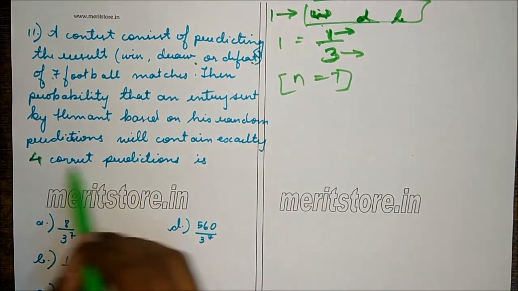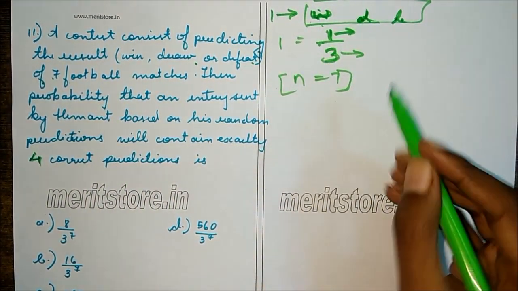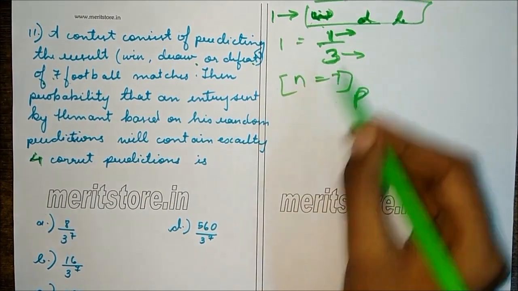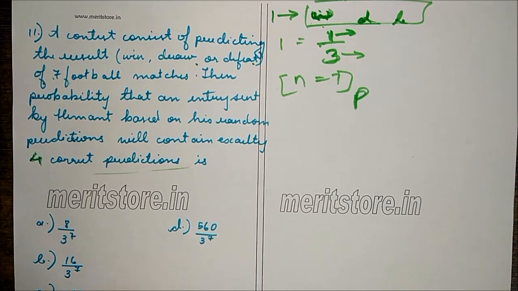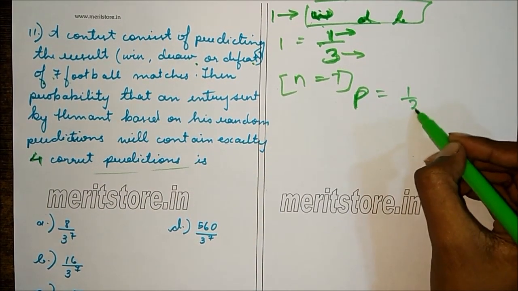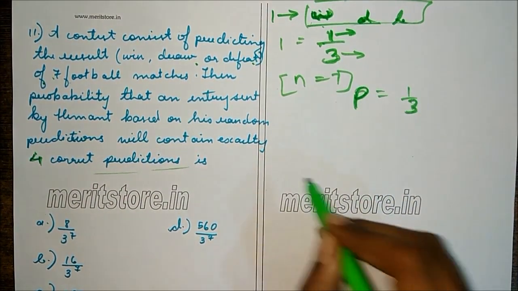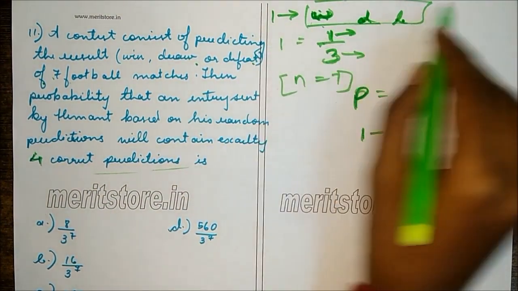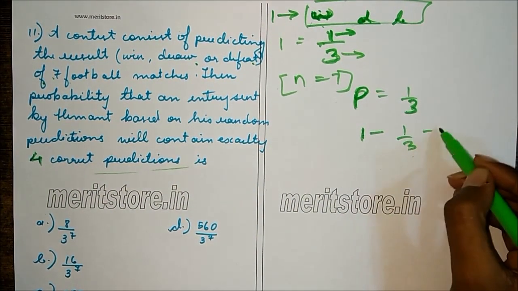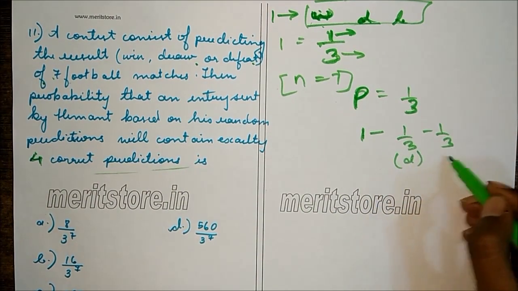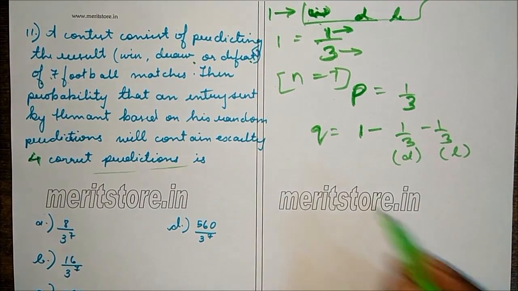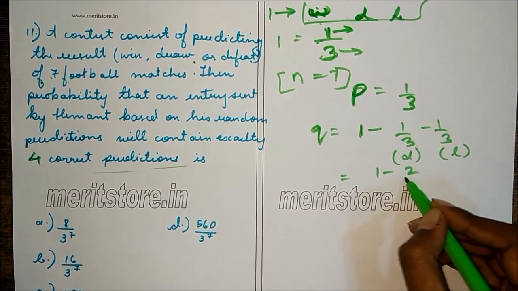So let us say he is predicting that a team will win the match. Let the probability of success, that is winning, which we are considering as the correct prediction, be 1 by 3. So the probability of failure of the prediction is 1 minus 1 by 3, that is for drawing or losing. So Q will be the probability of failure.